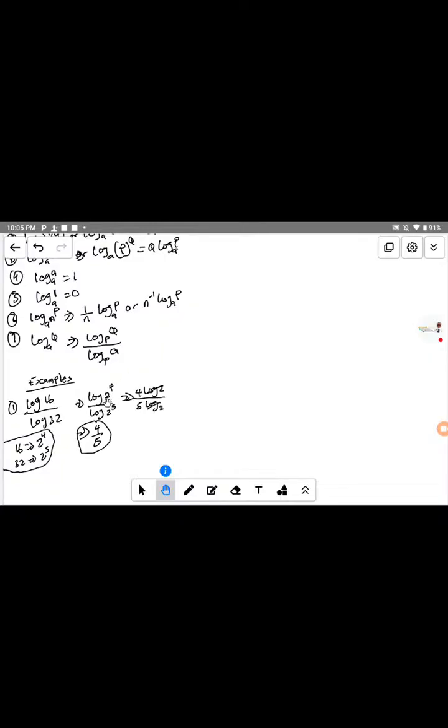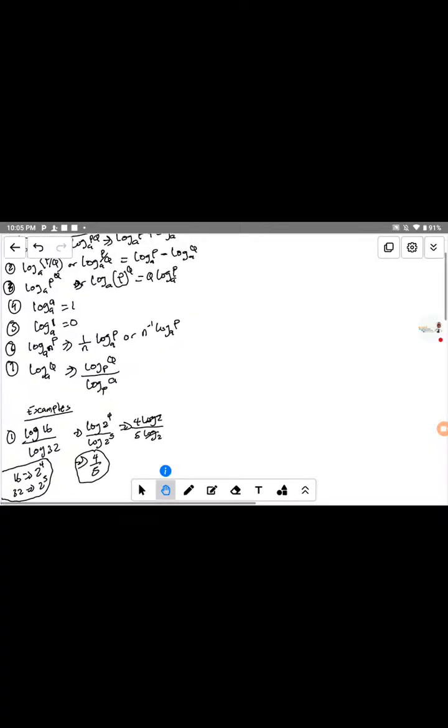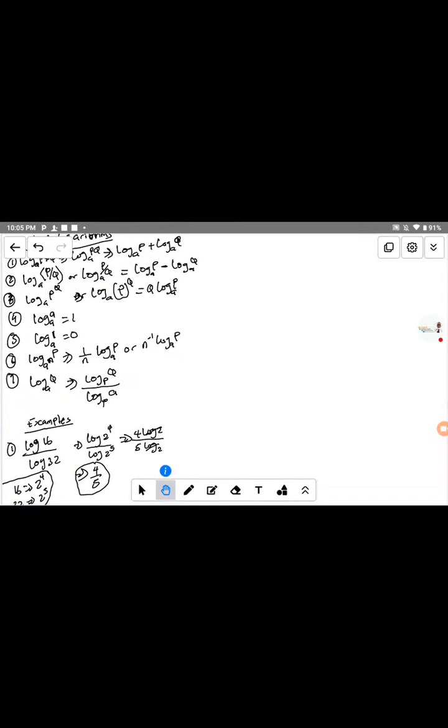Here we have an index. This is a number with power of 4. According to the third law of logarithm I gave you, p with power q, the q multiplies the log. That is why we have q multiplied by log p of the base a.